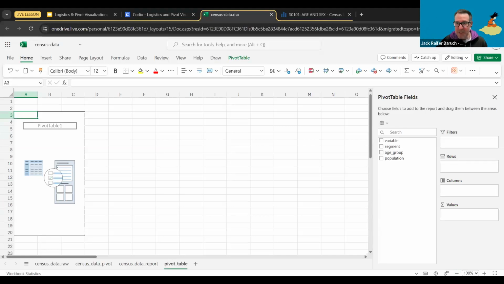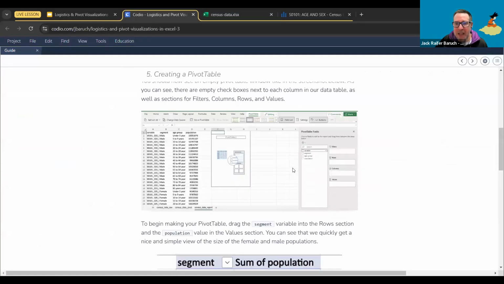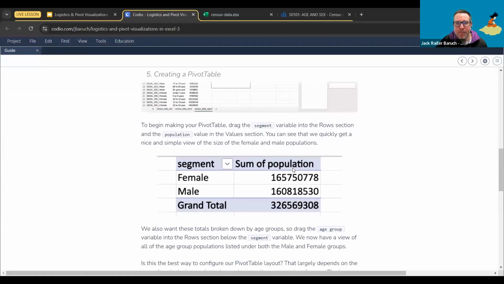So what do we need to do here? Well, it turns out that, see where it says over here, Pivot Table Fields? This is where we're going to play around with our pivot table. This is where we're going to see what we can do with it and explore the power of a pivot table. So let's see what you want.